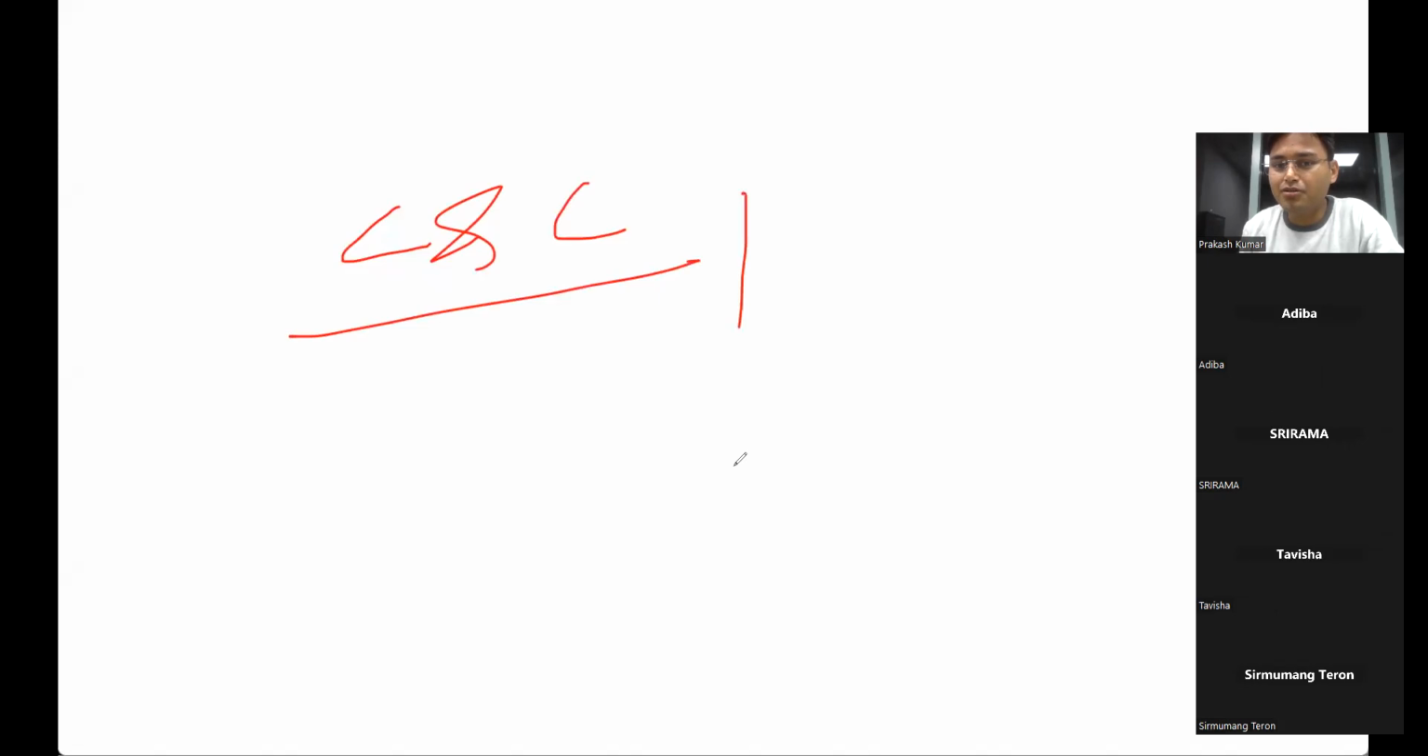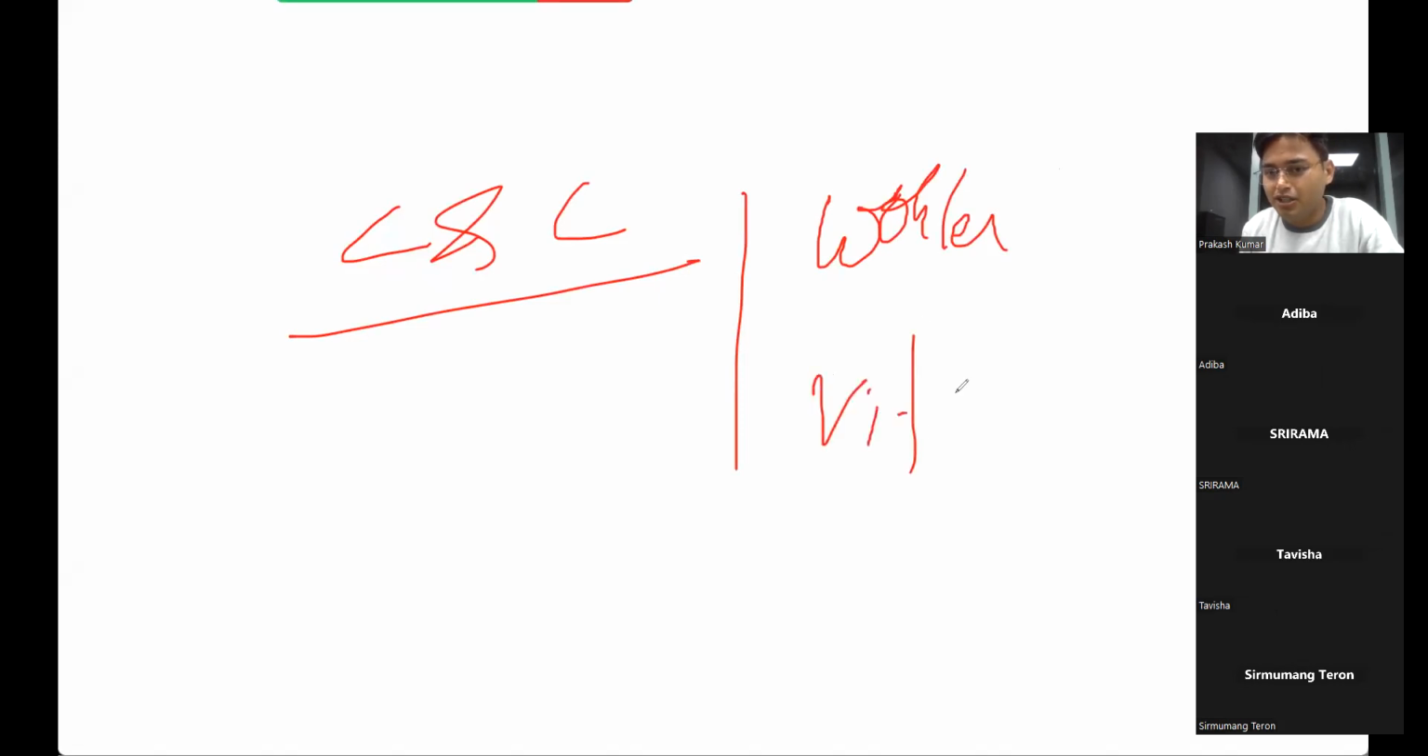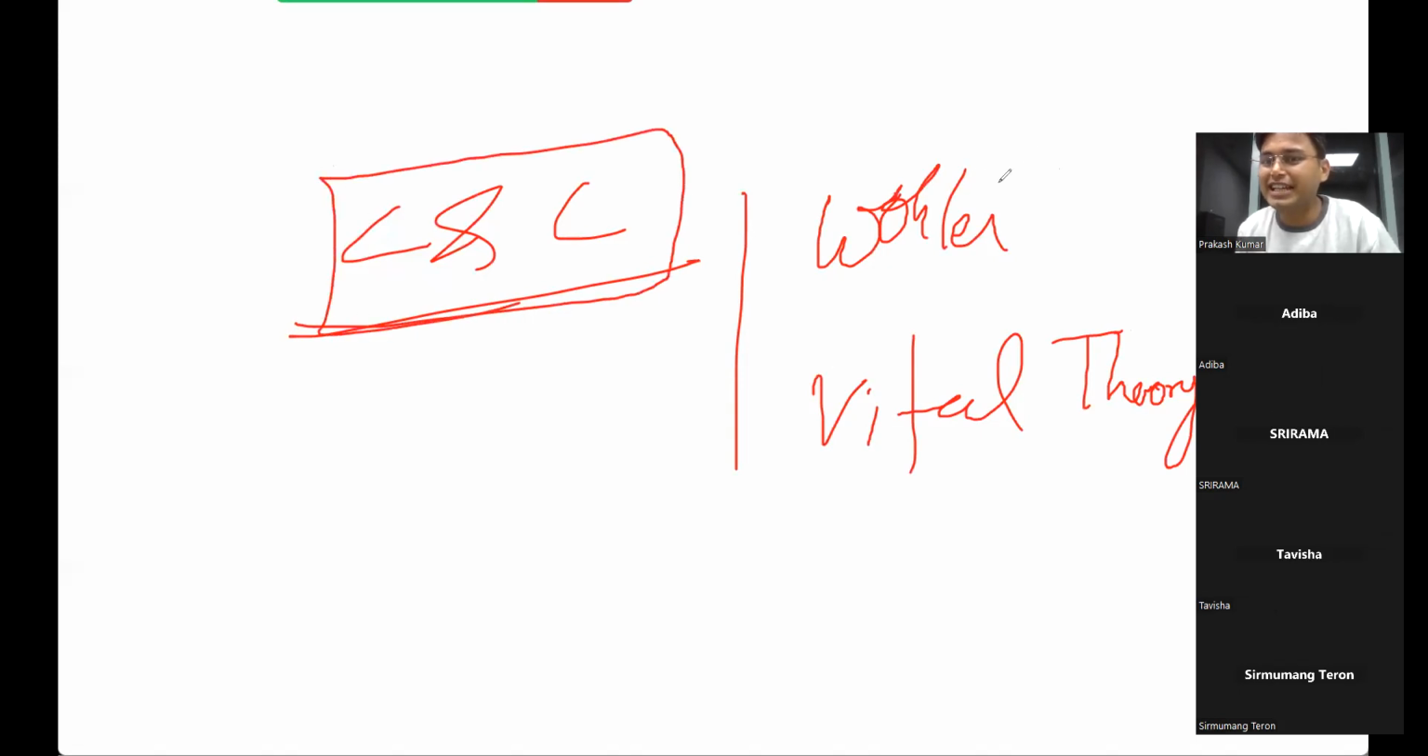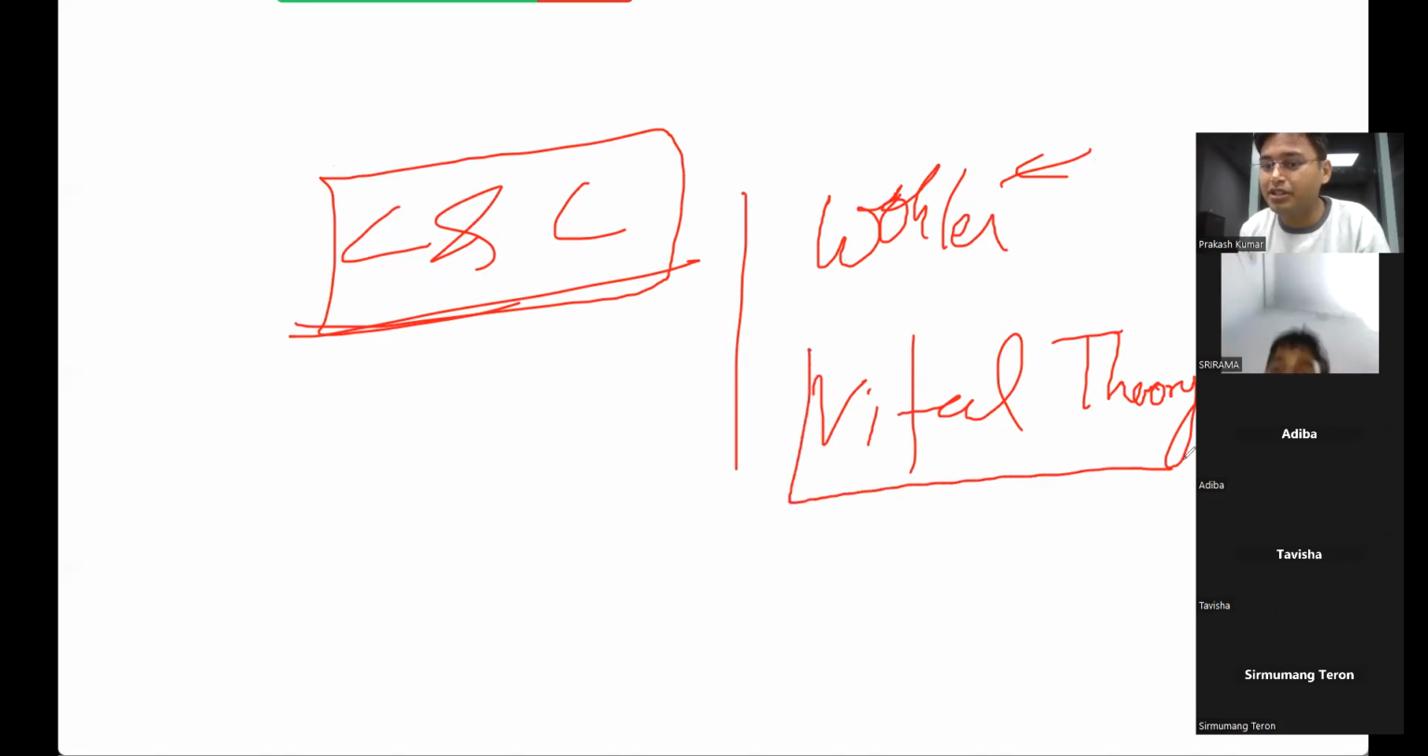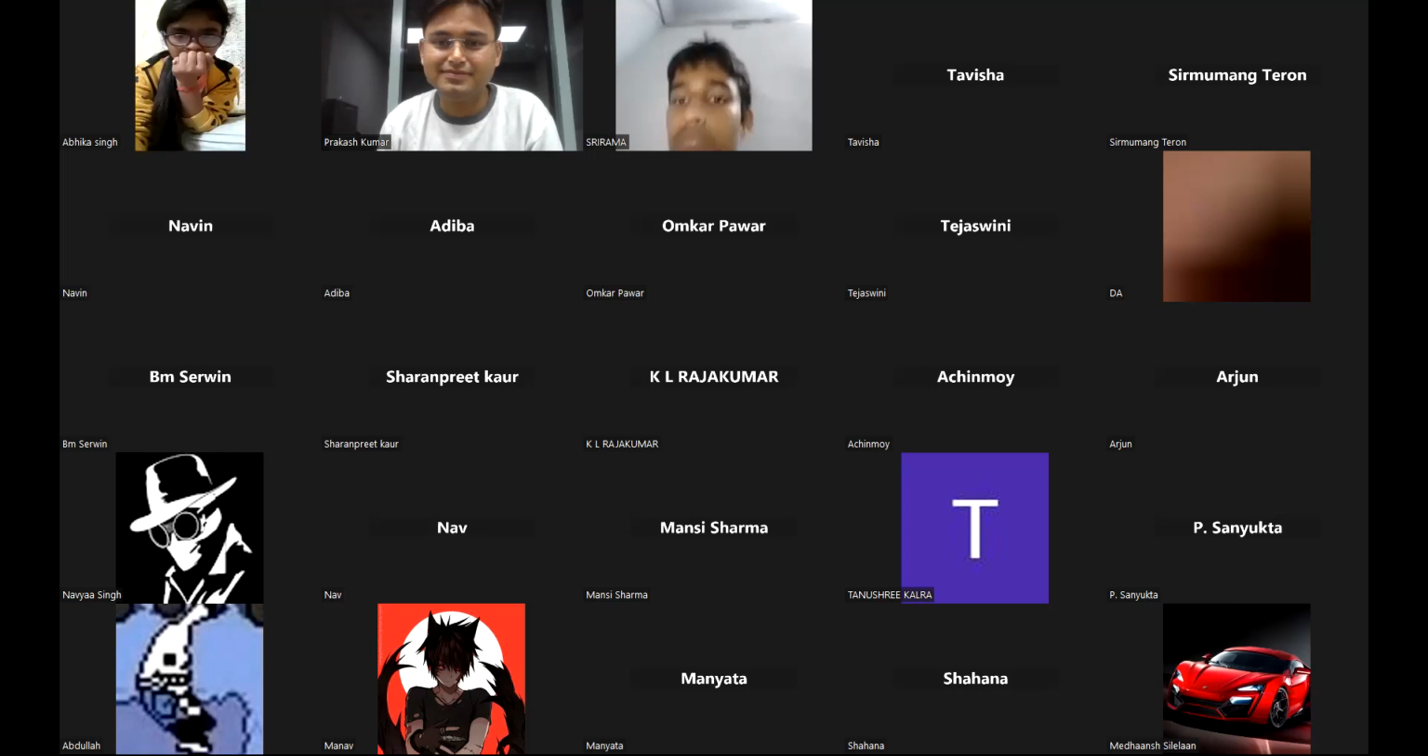I'm asking, I've heard of it but I don't know about it. Okay, Wöhler and vital theory. Can anyone tell me about this? The chapter is carbon and compound. The scientist is the chemist Wöhler, and one important concept is vital theory. Can anyone explain this?